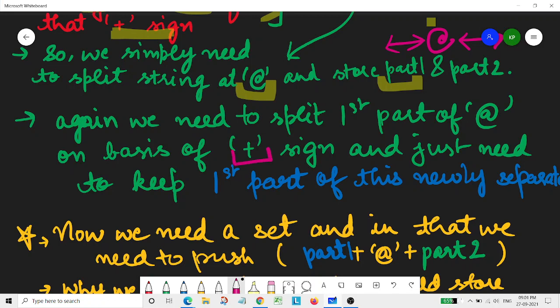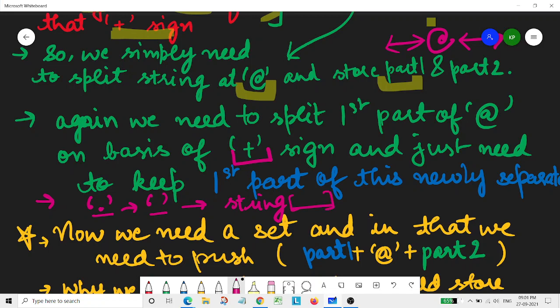Now, wherever we encounter the dot symbol, we simply need to replace it with a space, and store it into some string.